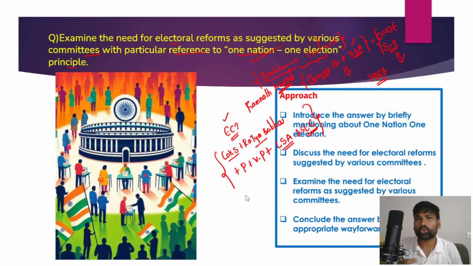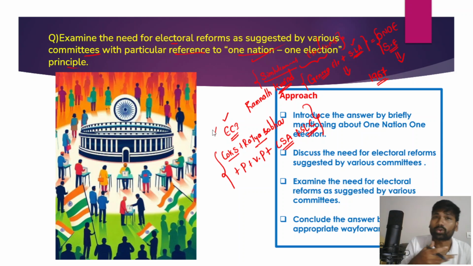However, even though in India elections are held successfully and India is the largest democracy, there is a need for electoral reforms in conducting elections because of certain reasons. So what are those reasons? Electoral expenditure is very high in Indian elections. It is very important to make sure that Indian elections are free from money power and muscle power. In this context, the election expenditure has to be reduced, criminalization of politics has to be curtailed, and there is a need to increase social representation, representation from different castes and different religions.